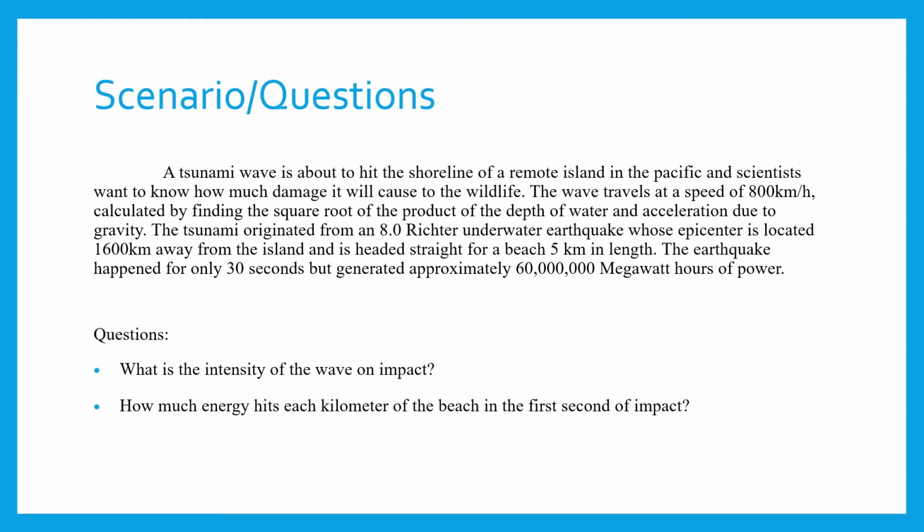The tsunami originated from an 8.0 Richter underwater earthquake, whose epicenter is located 1,600 kilometers away from the island and is headed straight for a beach 5 kilometers in length. The earthquake happened for only 30 seconds, but generated approximately 60 million megawatt hours of power. Questions. What is the intensity of the wave on impact? And how much energy hits each kilometer of the beach in the first second of impact?